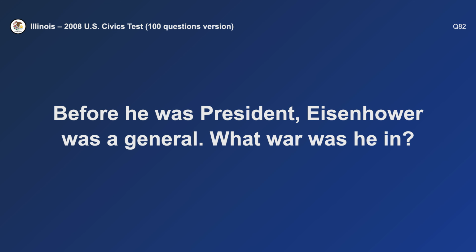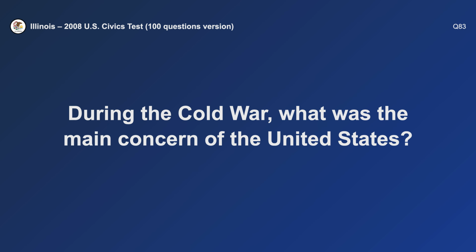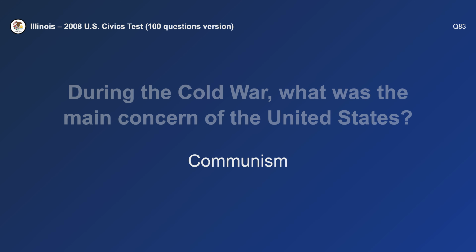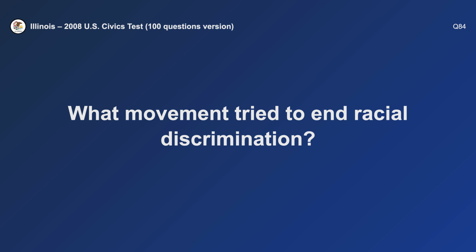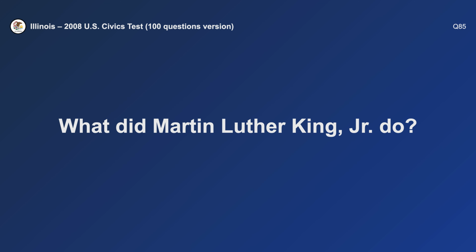Before he was president, Eisenhower was a general. What war was he in? World War II. During the Cold War, what was the main concern of the United States? Communism. What movement tried to end racial discrimination? Civil rights. What did Martin Luther King Jr. do?